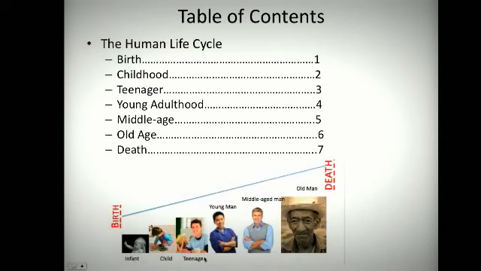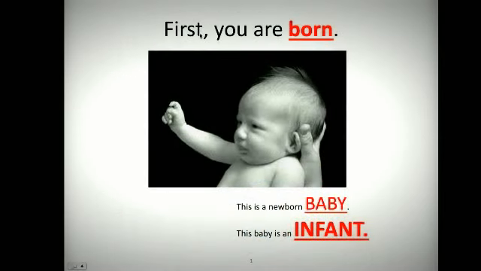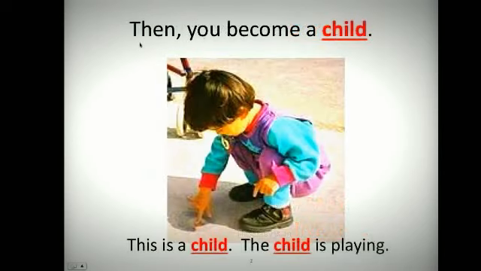Infant, child, teenager, young man, middle-aged man, old man. First, you are born. This is a newborn baby. This baby is an infant. Then you become a child. This is a child. The child is playing.